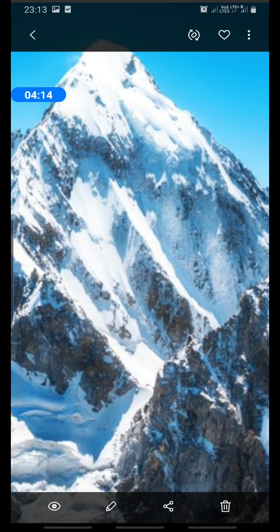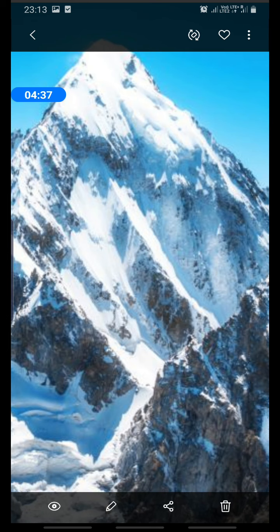Can anyone tell me which is the highest peak in the world? I know everyone knows the answer. It's very easy. I can give you one clue. It is located in Nepal. Yes, the correct answer is Mount Everest. Mount Everest is the highest peak in the world.